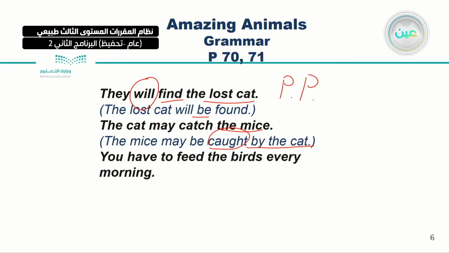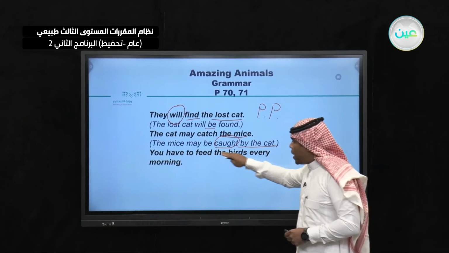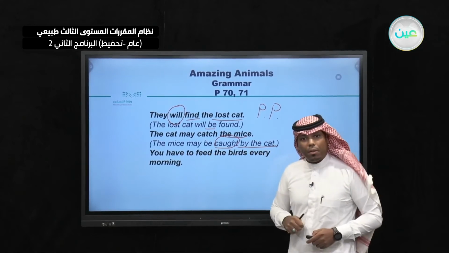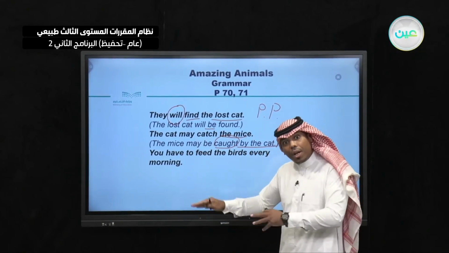Next, you have to feed the birds every morning. Here, I'm talking about modal verbs, like may, have to. So as you can see, you have to feed the birds every morning. As usual, identify the subject, the verb, and the object.